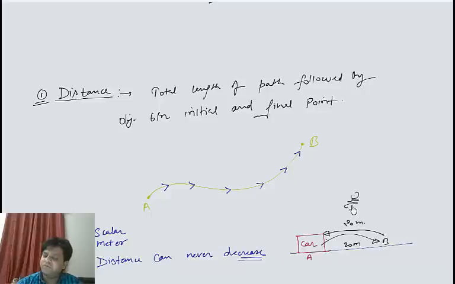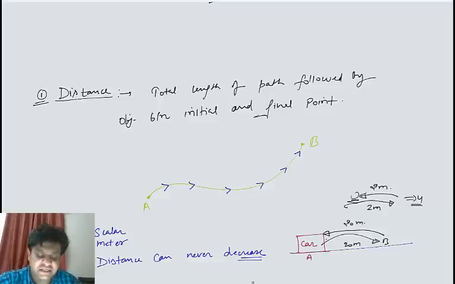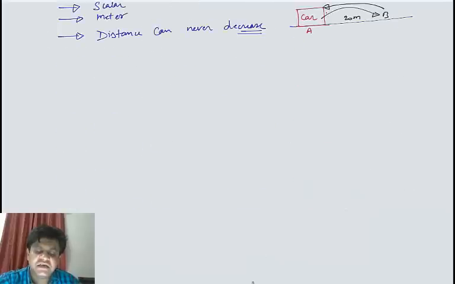Even if I move from this point A to this point B and come back to my original position, even then I would say that I went 2 meter in forward direction, I came back 2 meter in backward direction. So the total distance covered by me is 4 meters, not 0. So that way we can say that the distance is a scalar, its SI unit is meter, and distance can never decrease. One more property of distance is that